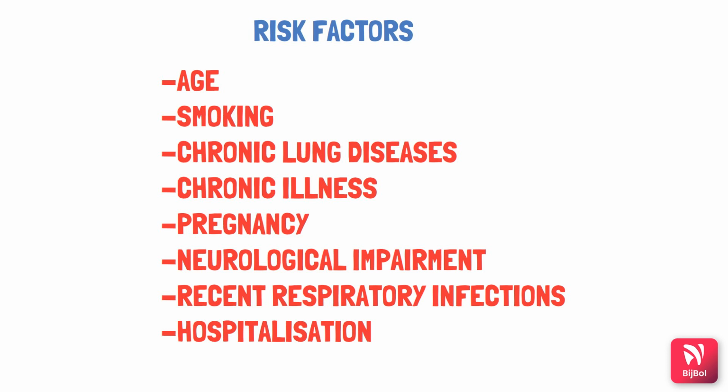Next is chronic illness such as any heart disease, diabetes, etc., which makes the person weak and debilitated. Also, during pregnancy, when the mother has low immunity, the chances of pneumonia increase. Also, because of some neurological impairment, there would be difficulty in swallowing, as the person may aspirate stuff into the respiratory tract, resulting in aspiration pneumonia. Then respiratory infections such as common cold and influenza virus infections can also result in pneumonia. Last one is hospitalization, where the person contracts pneumonia because of the hospital surroundings.